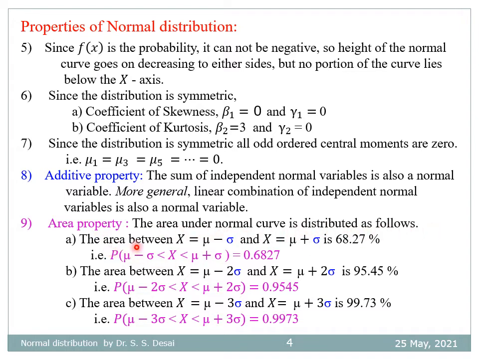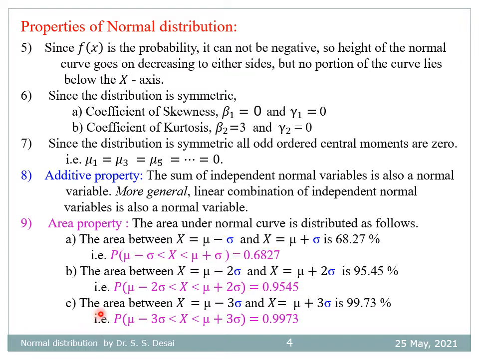First, the area between x equal to mu minus sigma and x equal to mu plus sigma is 68.27%. Now in the form of probability, P(mu minus sigma less than x less than mu plus sigma) equals 0.6827. Similarly, the area between x equal to mu minus 2 sigma and x equal to mu plus 2 sigma is 95.45%. That is, P(mu minus 2 sigma less than x less than mu plus 2 sigma) equals